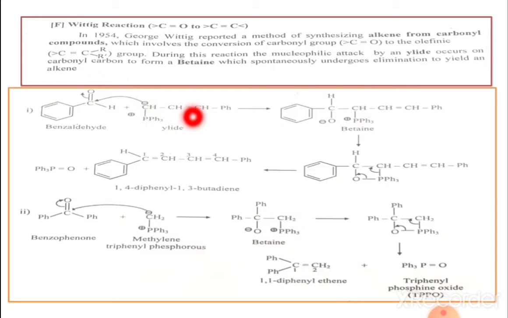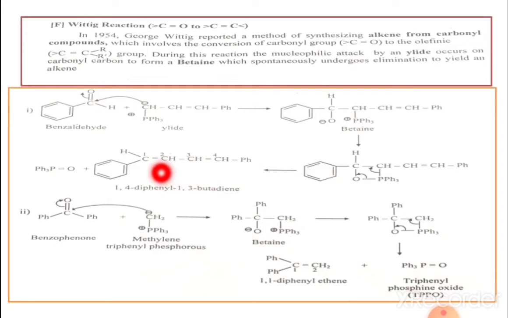When the ylide, that means this phosphorus ylide, attacks the carbonyl carbon, in the first step there is formation of betaine. Now this betaine will easily cyclize and we get the cyclic intermediate, and later on there is elimination. Here this carbon-phosphorus bond will break and this shift will be here. Now in the next step, the phosphorus-oxygen bond will cleave, this goes here, and here we get this product.